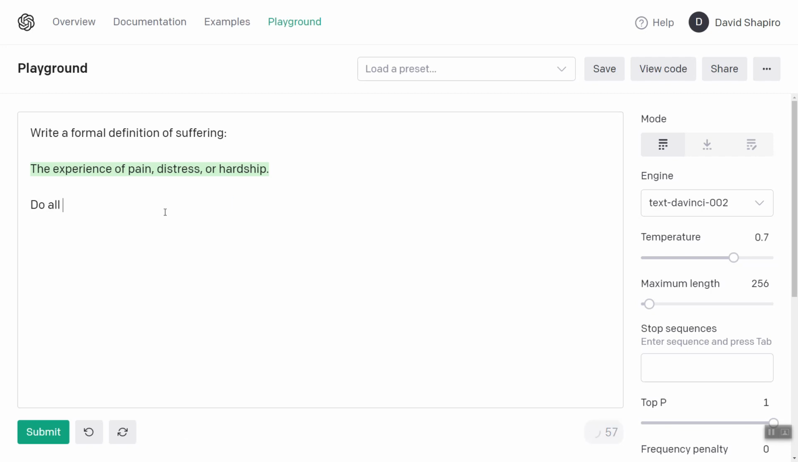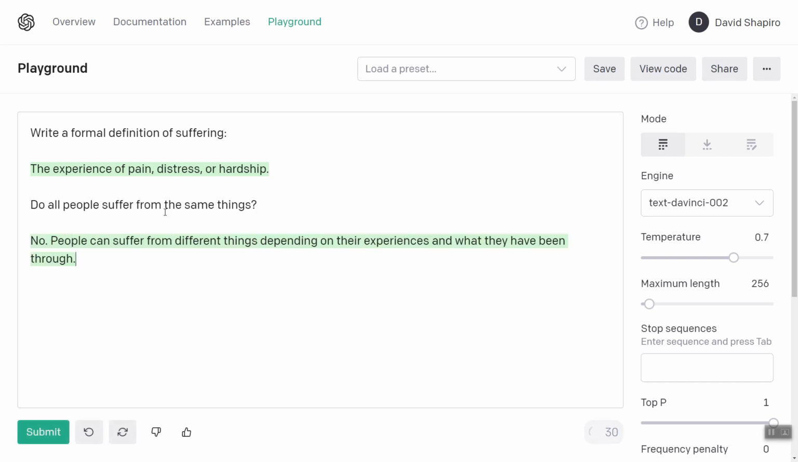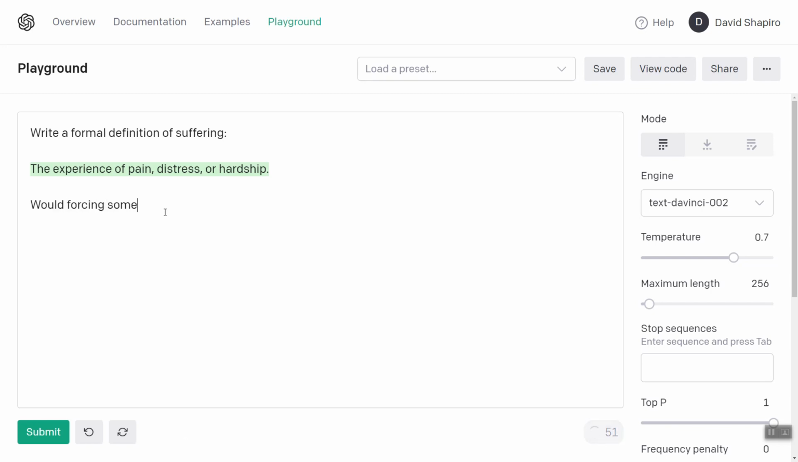Let's see. Do all people suffer from the same things? No, people can suffer from different things depending on their experiences and what they have been through. Would forcing someone to go to church, and this will probably trigger the content filter since I'm talking about a religious topic, so I just wanted to throw that out there. I'm not actually trying to break the system or do anything bad. It has some automatic content filtration if you touch on a sensitive topic. Why or why not?